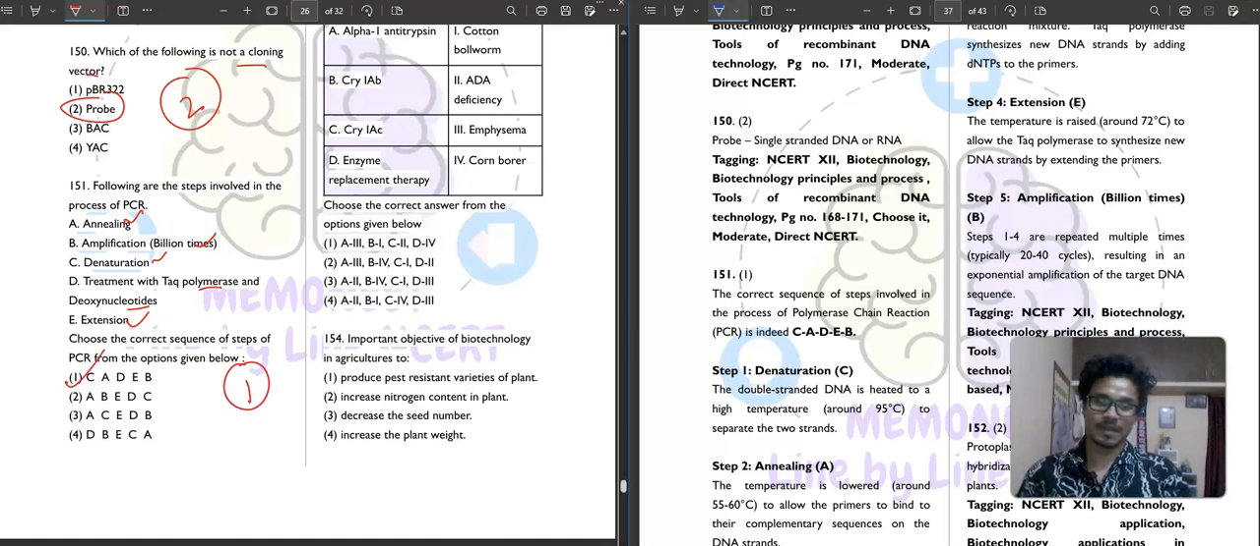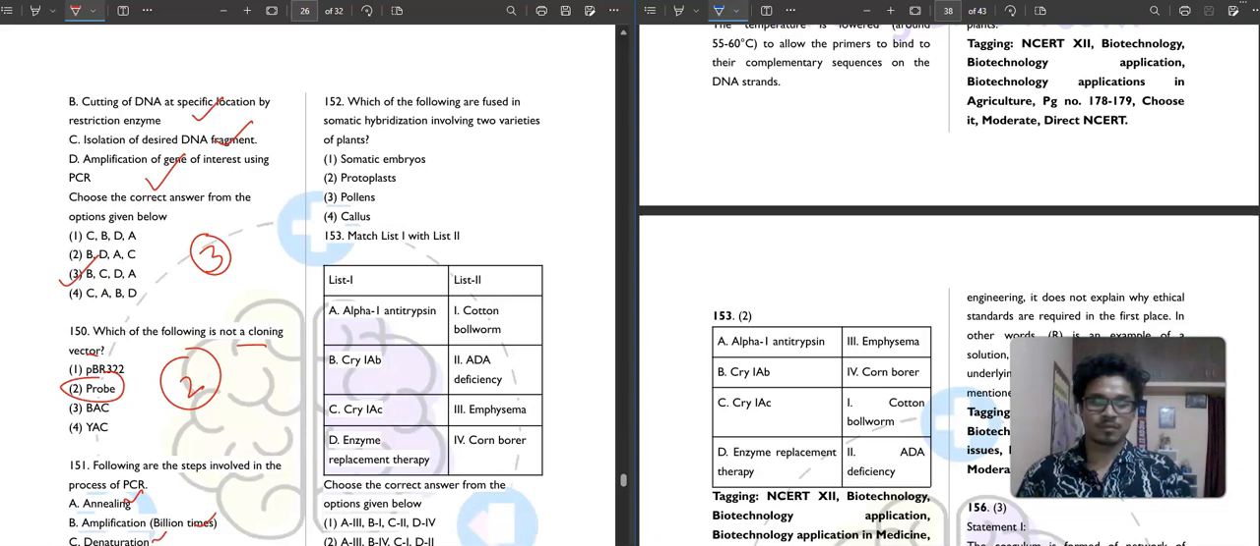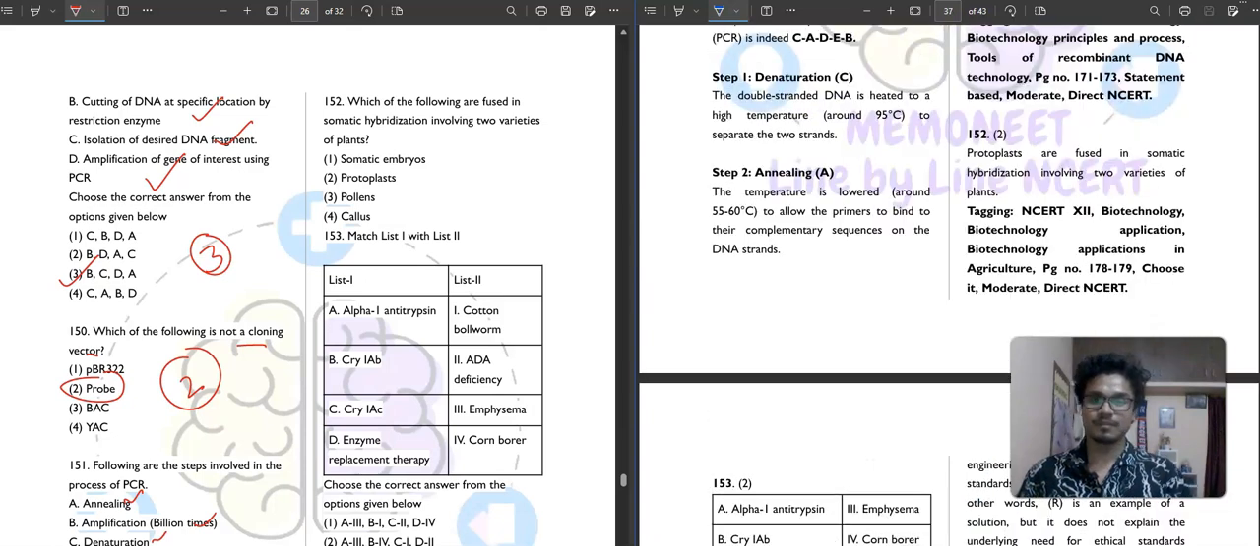Okay. Then question number 152. It is saying which of the following are fused in somatic hybridization involving two varieties of plant: somatic embryo, protoplast, pollens or callus. So basically protoplasts are fused in somatic hybridization involving two varieties of plants. So what is your correct answer? Protoplast. The second option is your correct answer.